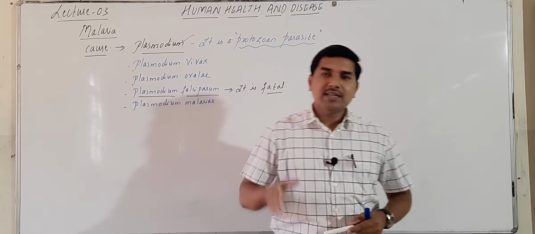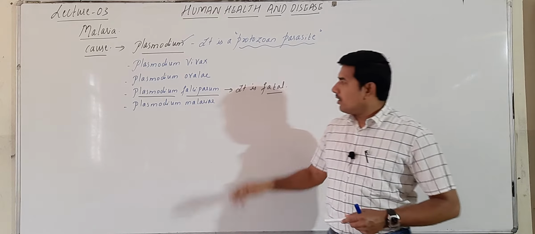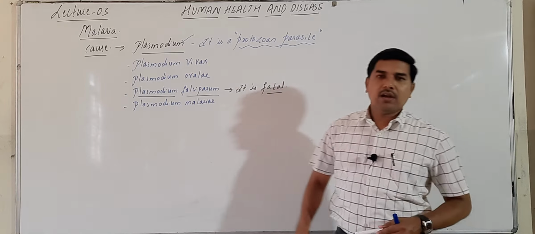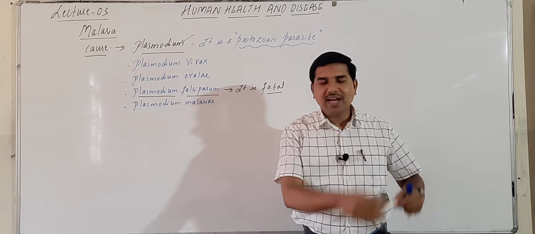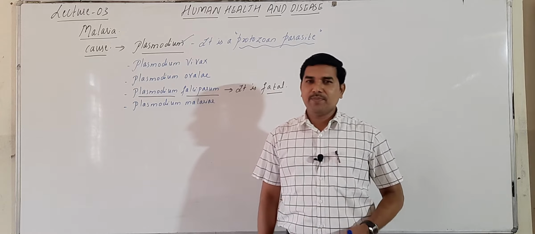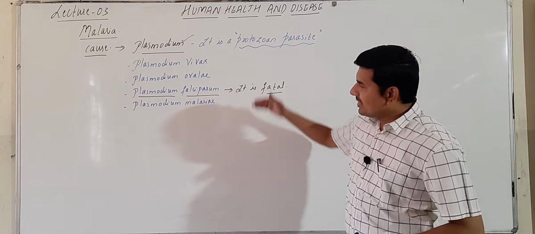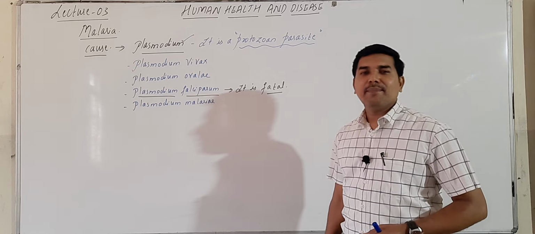It is one of the most dangerous kinds of species, by which the person gets very high fever that even infects the brain and leads to death within a short period of time. That is why this is a deadly parasite.